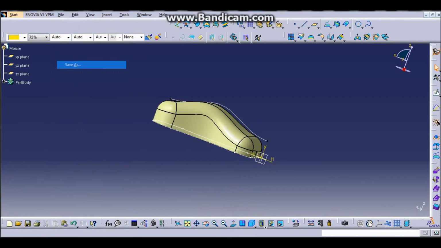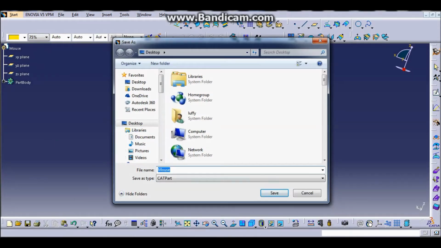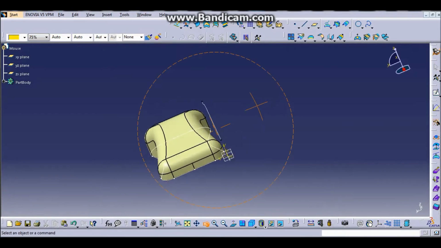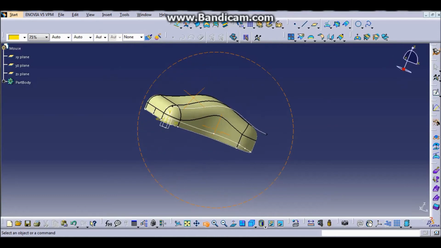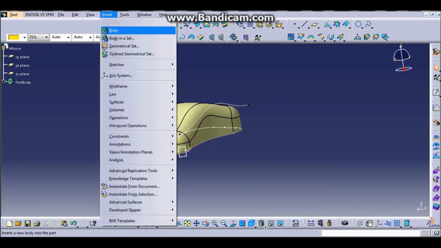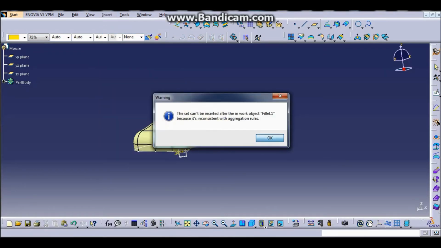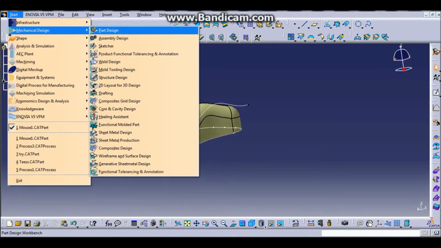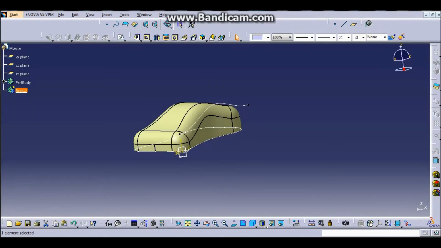After that we are going to save the part that we draw. And then we insert the new body to the drawing, which is called body 2. So body 2 is used for stock that we can use in advanced machining.